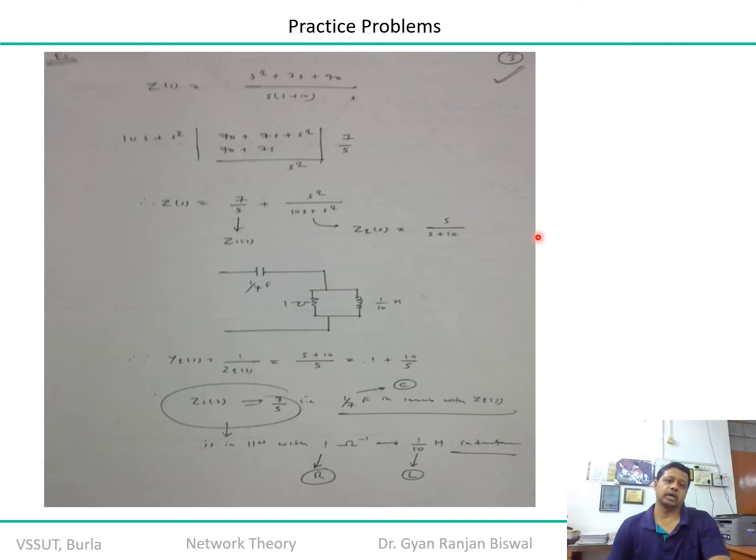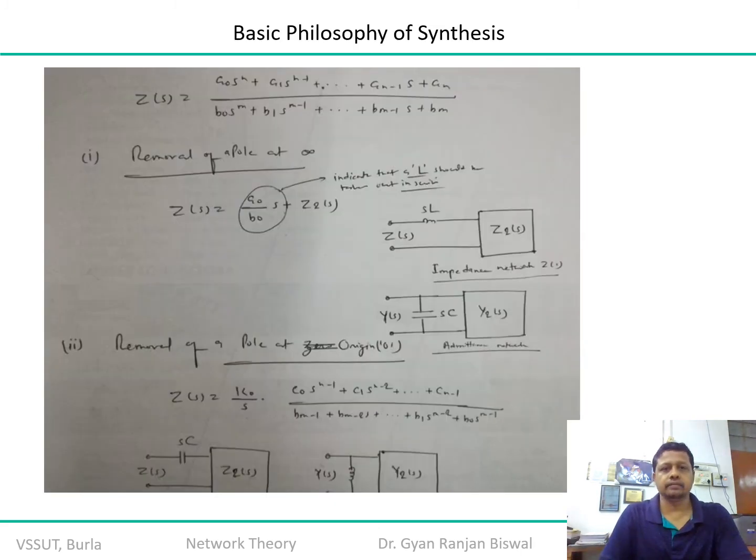So I am getting Z1 in series with Y2, or I will say that I am getting Z1 in series with 1 upon Y2, which is equal to Z2. Done. That way you can find out the individual values of elements, and this transfer function of these magnitudes will give a stable system. I hope the purpose is clear to you. So let us proceed with the continuation of the basic philosophy of the synthesis. Now here our objective is to remove a pole at infinity. That is something we have discussed.